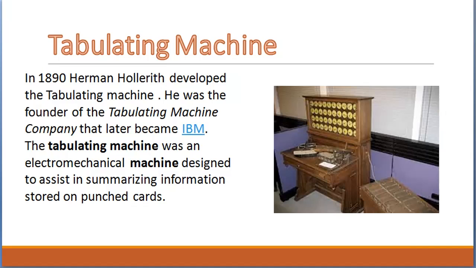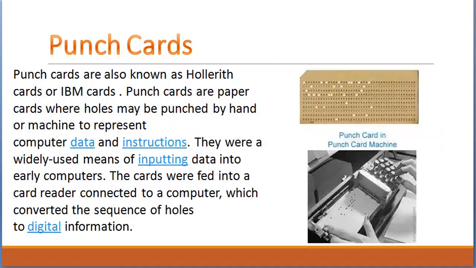So we will learn what are punch cards. Here you can see the pictures of the punch card and the punch card machine. Punch cards are also known as Hollerith cards or IBM cards. Punch cards are paper cards where holes may be punched by hand or machine to represent computer data and instructions.